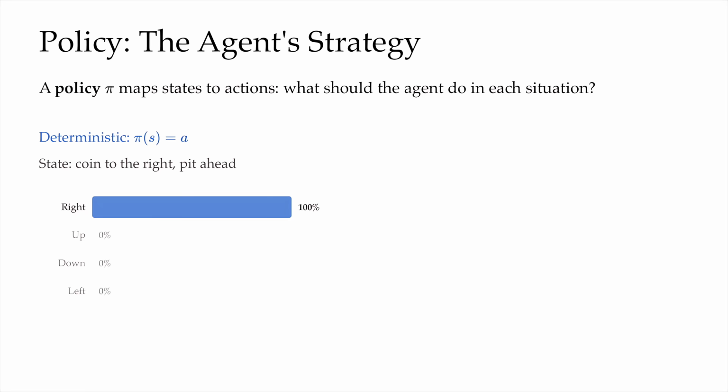On the left of the diagram, we show a deterministic policy written as pi of s equals a, meaning that when we're in state s, we're just going to choose the action a with full certainty, so 100% probability assigned to this particular action a. The deterministic policy puts all of the weight on the action right in this example.